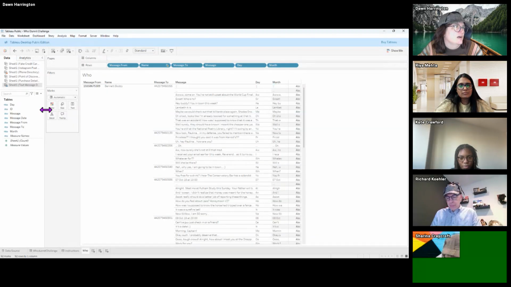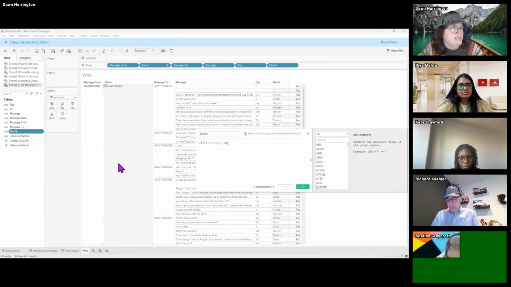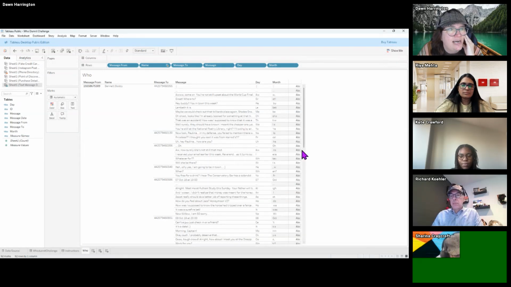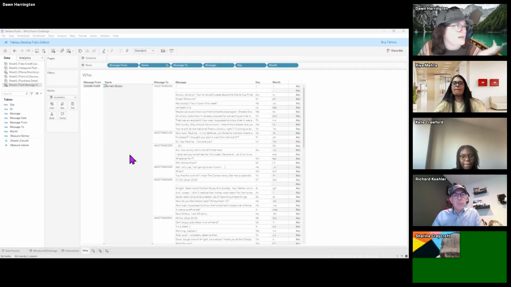So if I go back in here, I'm going to nest the left in a right formula. So now I'm going to say, grab that, but then give me 3 from the right. So now I have the left inside, and the way that formulas work, it's inside to out, if you ever want to think about it that way. So I'm going to click OK on that. And now we have the month. So we have the day, the month, and year. Year should be very similar to this calculated field.